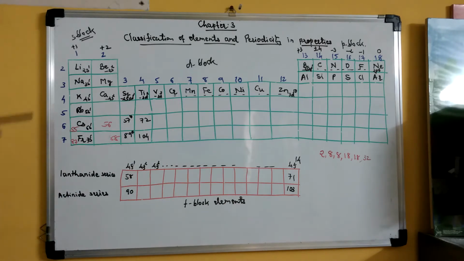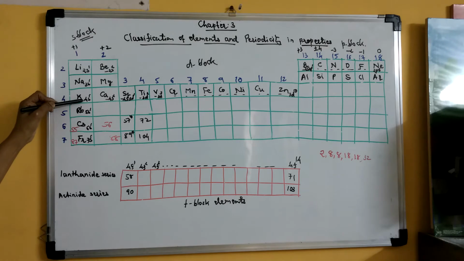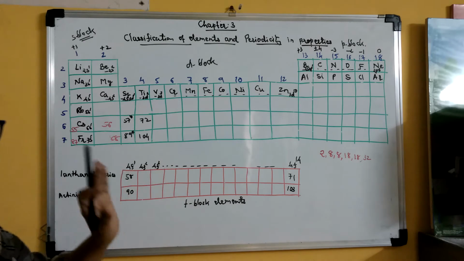Now, let us go to the group number. The first group. Here you can see in the first group the elements are lithium, sodium, potassium, rubidium, cesium and francium. Now if you see the outermost electron configuration, we are not writing the inner configuration. Clear? 1s orbital is there or ns orbital is there, but we are not writing that. So we write only the outer configuration. So in lithium the configuration is 2s1. This is 3s1, 4s1, 5s1, 6s1 and 7s1. Likewise in all groups it will be same.